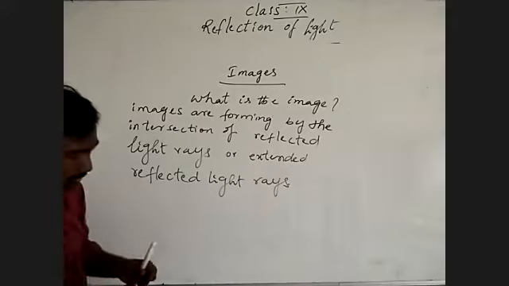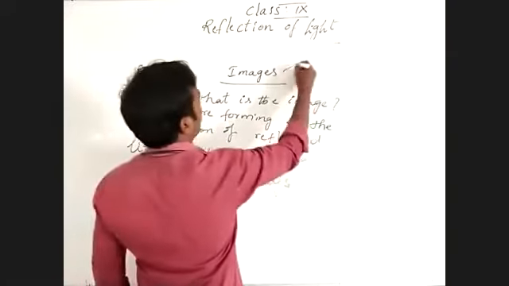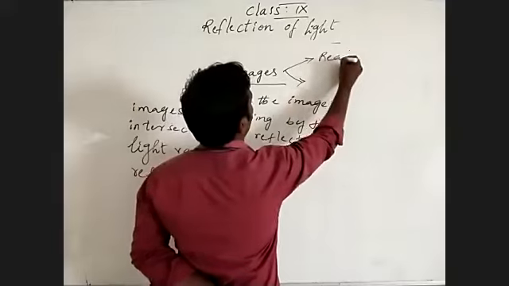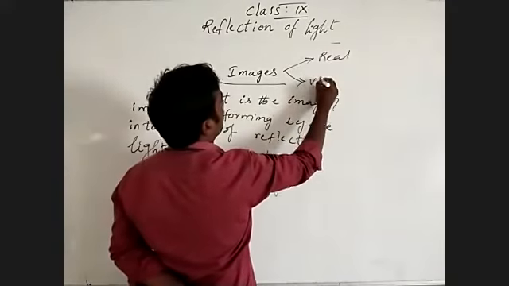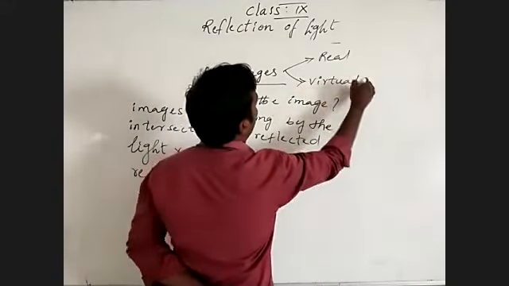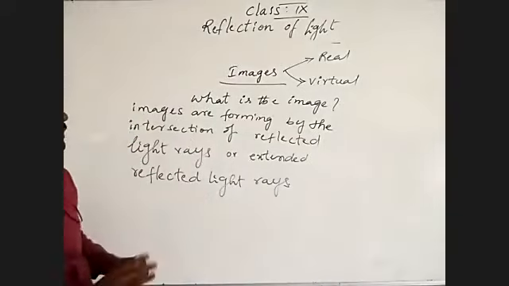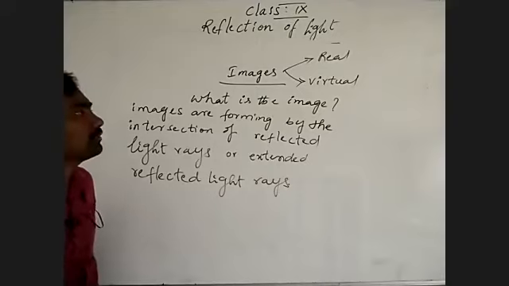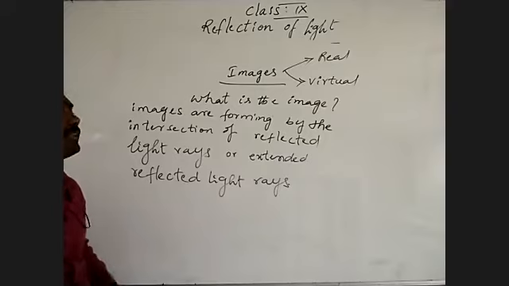Images are of two types. One is real image, and another one is virtual image. Real and virtual are the types of images.